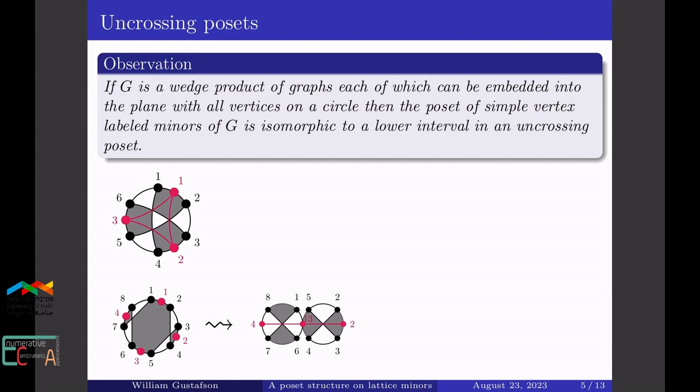The kinds of graphs that you can get from this construction are all wedge products of graphs that can be embedded into the disk. Okay, so then our observation here is that if we have a wedge product of any graphs that can be embedded into the disk with all of their vertices on the circle, then the poset of simple vertex labeled minors of this wedge product is isomorphic to some lower interval in an uncrossing poset.